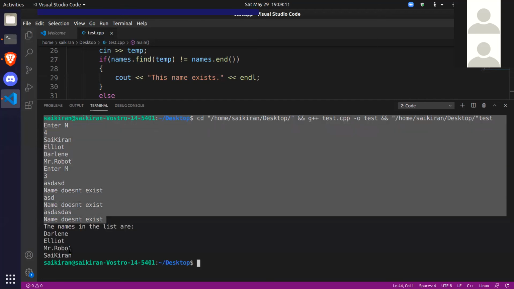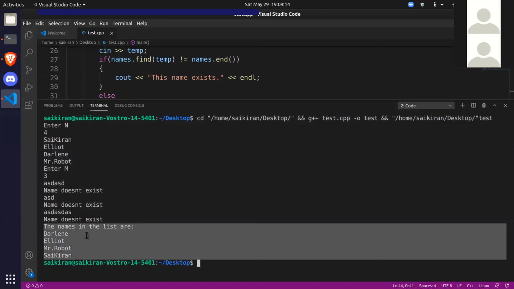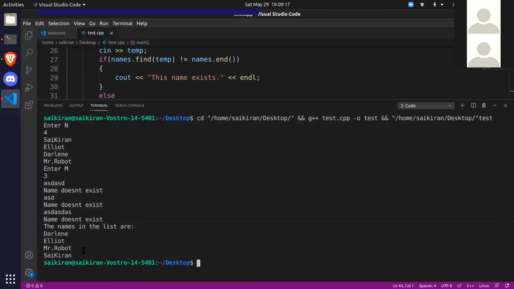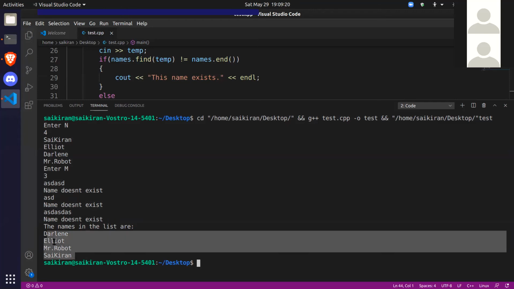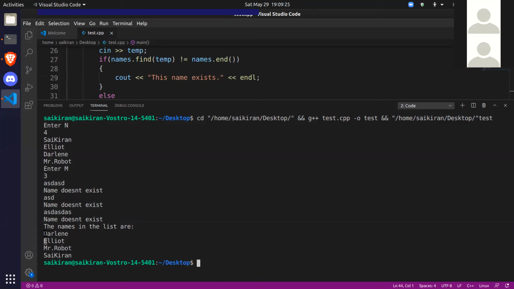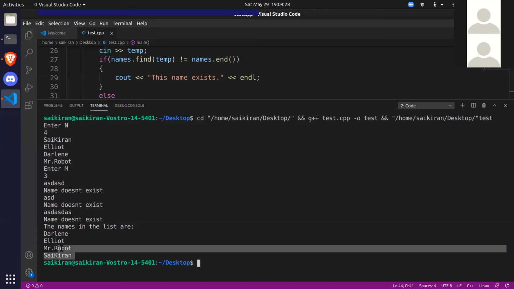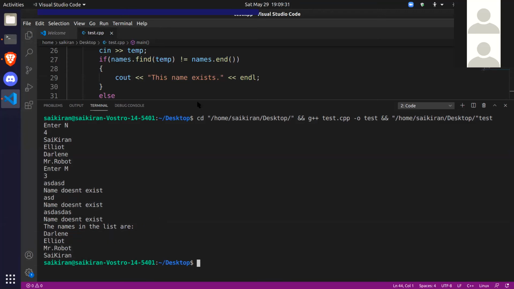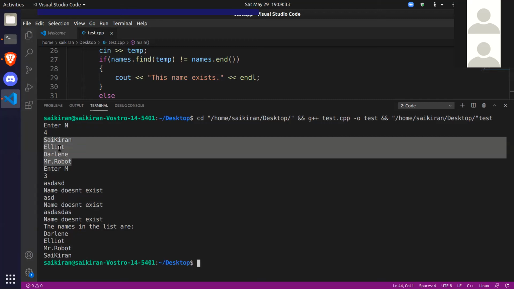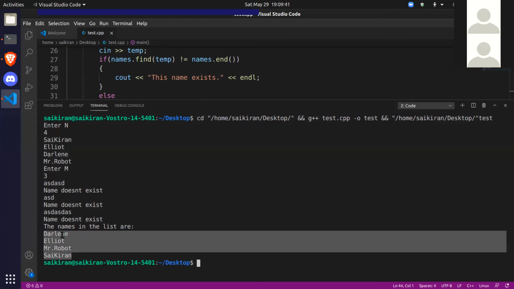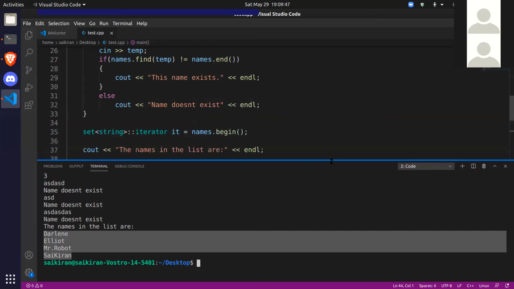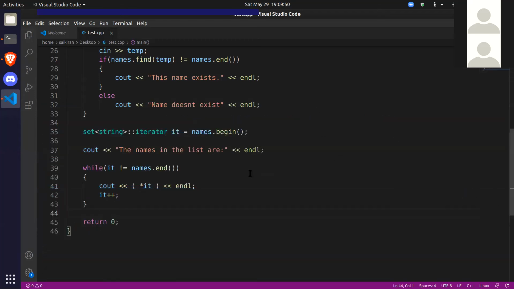We saw this part before, but this is the new part. The names in the list are Darlene, Elliot, Mr. Robot, and Sai Kiran. Now, if you observe, this is alphabetically ordered. Darlene comes before Elliot because D is smaller than E, and these are alphabetically ordered strings, right? But when we entered them, we entered them in this order. I entered Sai Kiran first, Elliot next, Darlene, and then Mr. Robot. But what came out is these strings ordered in ascending order. They come out in alphabetical order, right? So that's what sets do, and this is how iterators work.